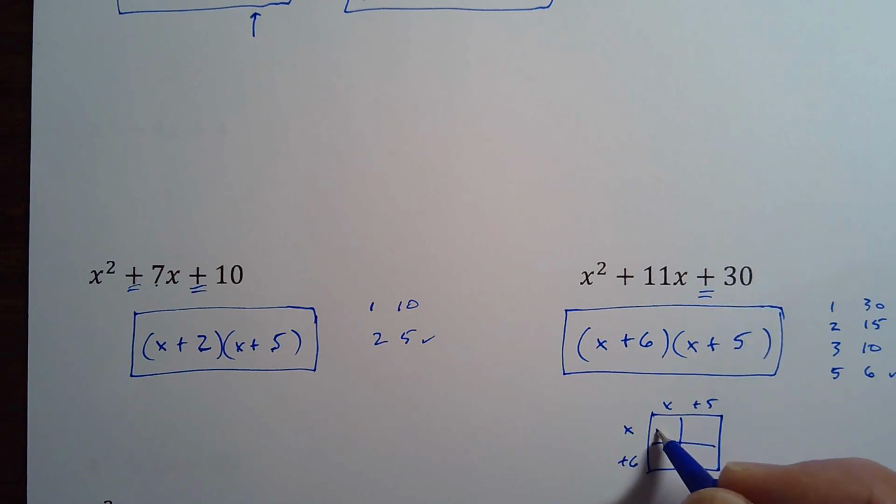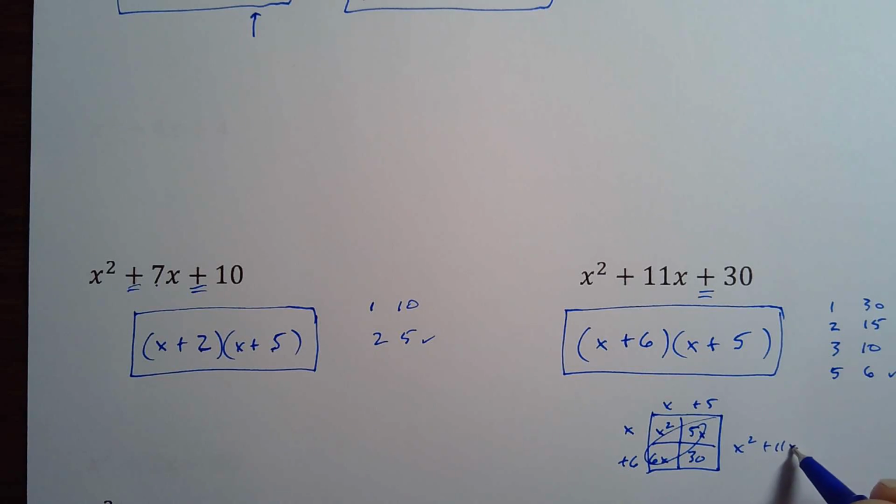X times x, that gives me the x squared. 5 times the x, that's a 5x. 6 times an x, that's the 6x. And 5 times the 6 gives me 30. And yep, my like terms, so I get x squared plus 11x plus 30. So real easy to check them. Just go and do your box method, or go ahead and FOIL if that's your preferred method.